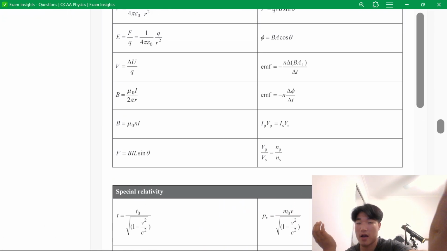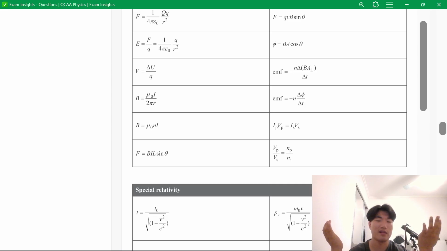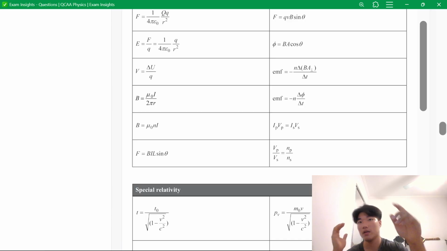So if we don't have the force, and we don't have the length of the wire, and it's not even inside an external magnetic field, that formula is not relevant. So it must be this formula up here: B equals mu naught I over 2 pi r.